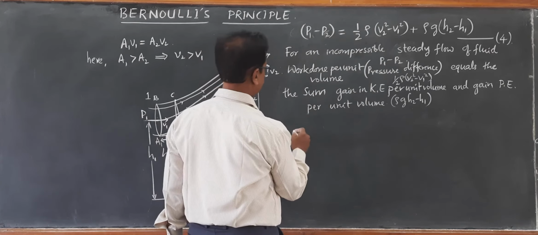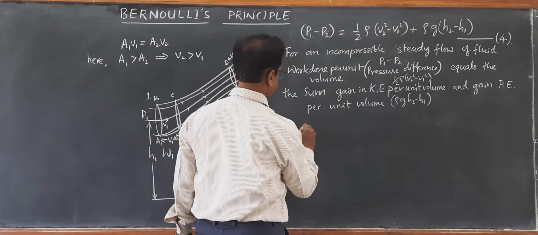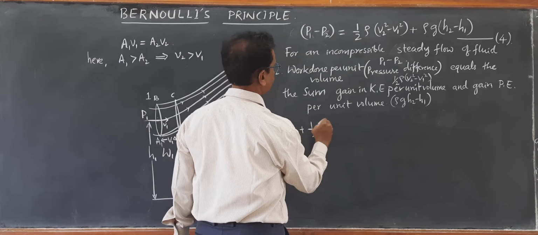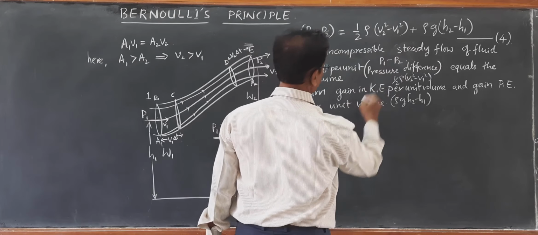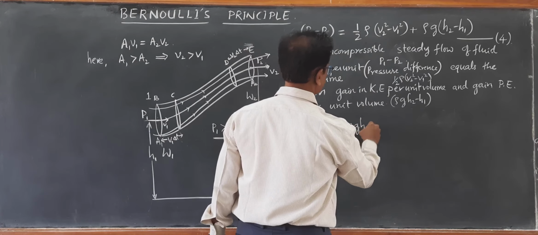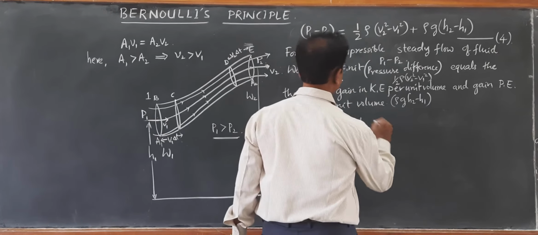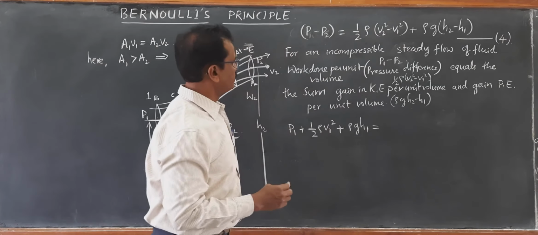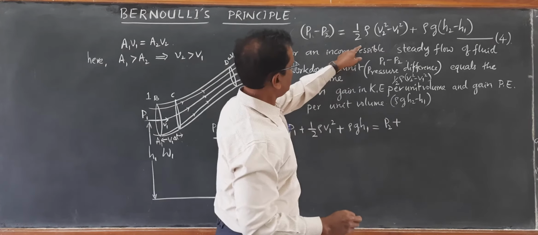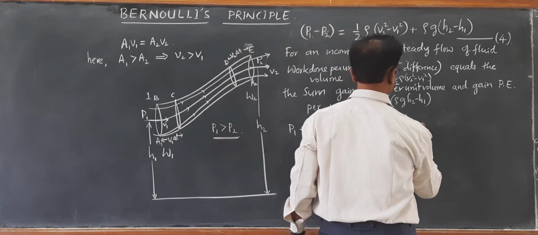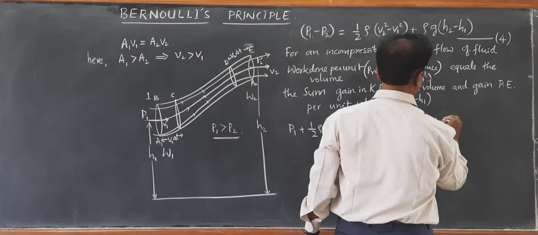So we get P1 plus half rho V1 square plus rho G H1, all positives, equal to P2 plus half rho V2 square plus rho G H2.